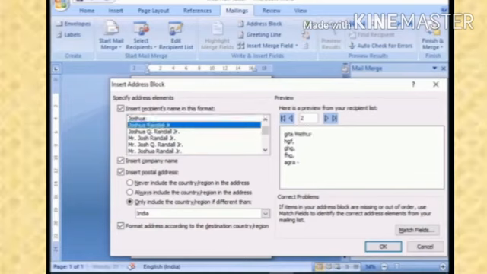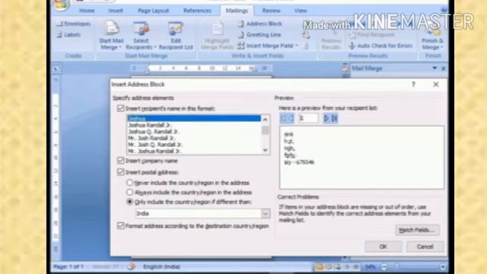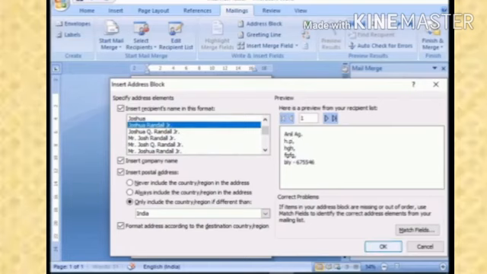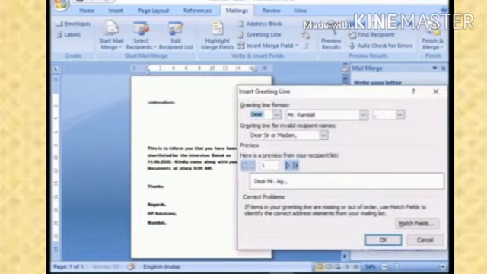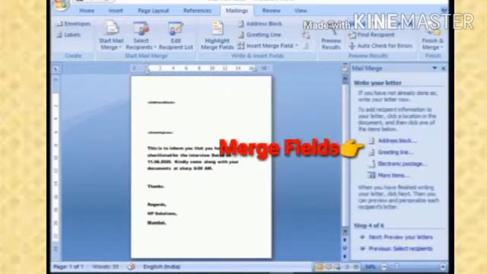See, there are so many formats of address block. Whatever address block you like, click on it. I like this theme. Okay, so take this format and click on the OK button. Then here we have to put a greeting like hi Anil, hi Geeta. Click on the greeting line and take the format according to your choice. Or whatever you like, you can also change the format and click on the OK button.